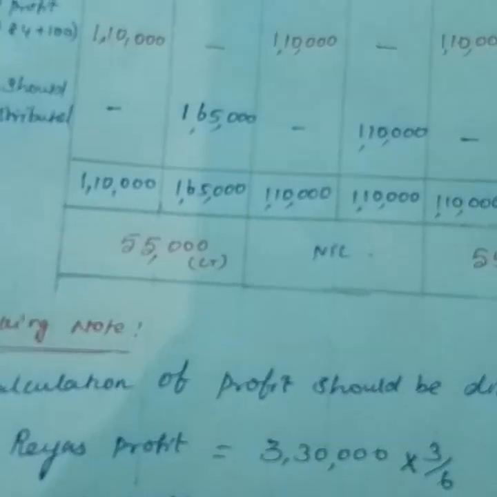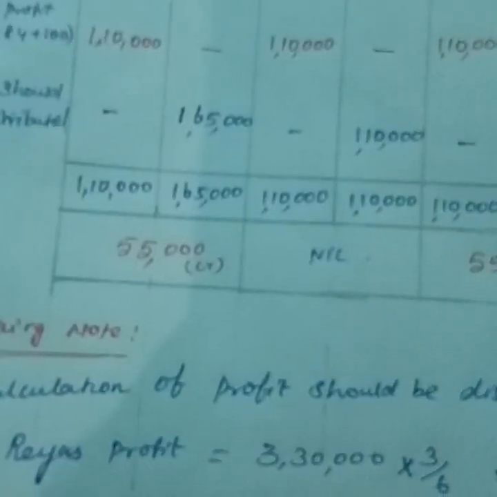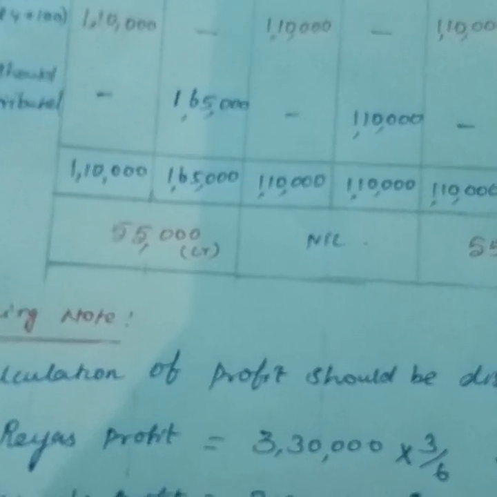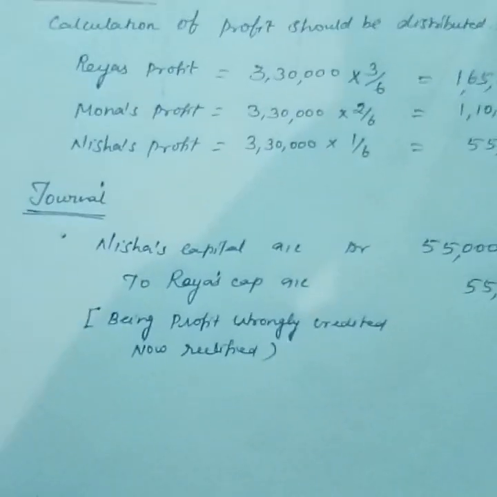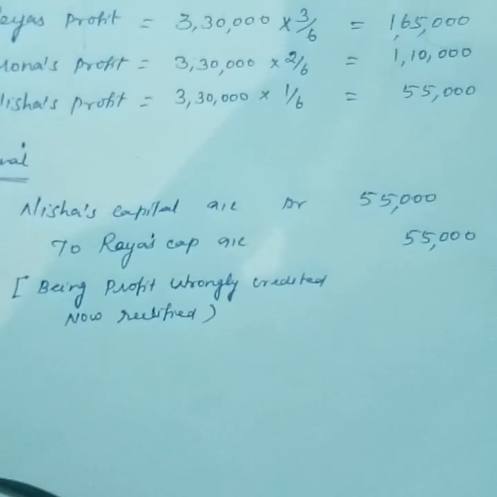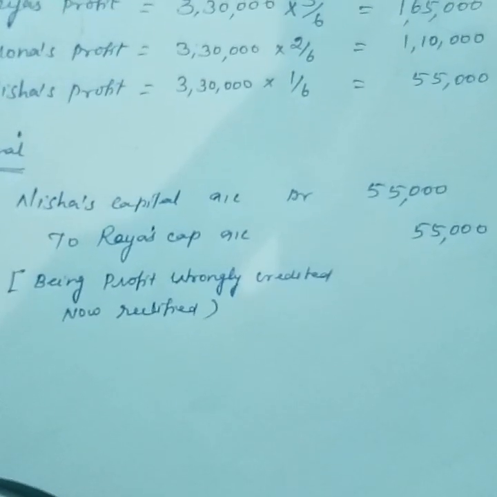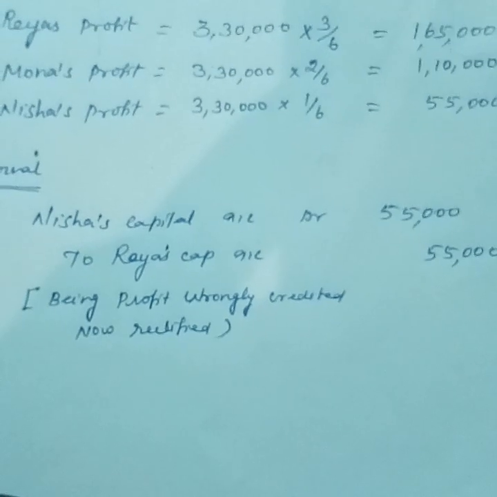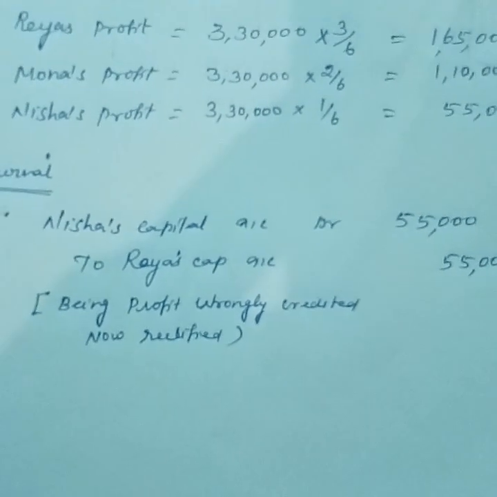We already distributed 1,10,000. The remaining balance of 55,000 you are going to credit. So the final answer, journal entry: Nisha's capital account debit 55,000, Raya's capital account credit 55,000. Narration: being profit wrongly credited, now rectified.